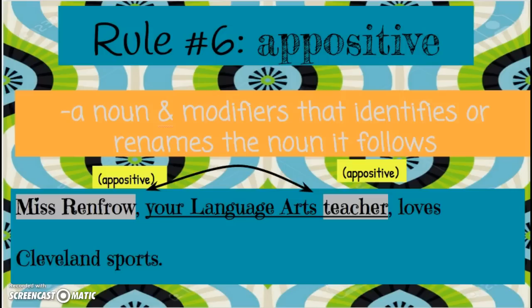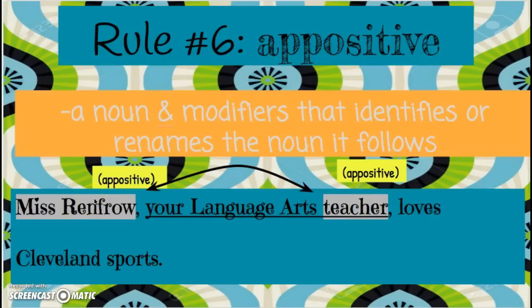So as you can see from my example, it says, Miss Renfro, your language arts teacher, loves Cleveland sports. So my noun is Miss Renfro, and then I'm going to give you more information, including a noun and a modifier, following it directly. So Miss Renfro, your language arts teacher, that's going to be the modifier, that's going to be the noun renaming Miss Renfro.